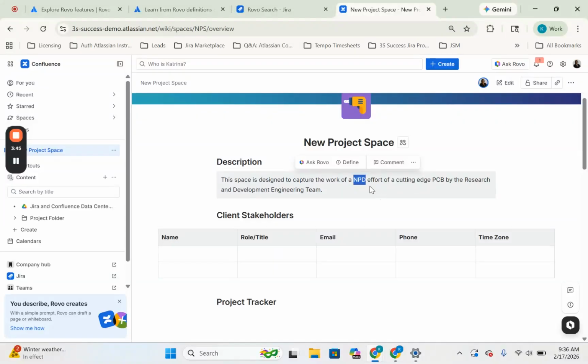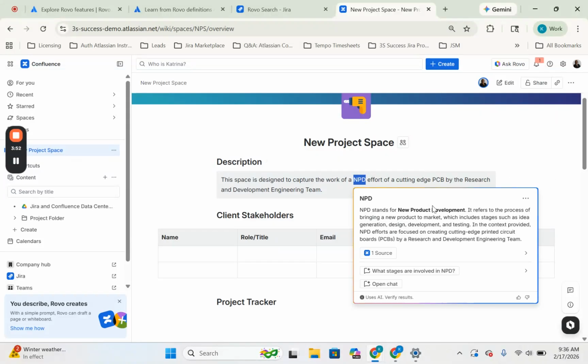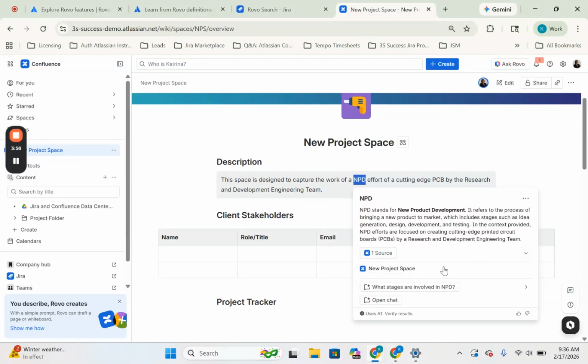Nonetheless, you can highlight an acronym or a term. You can click Define. Here you can see Rovo cites one source, so you can see what that source is, and it's the new project Confluence space that we are in. And it says NPD stands for New Product Development, which in this scenario it does.